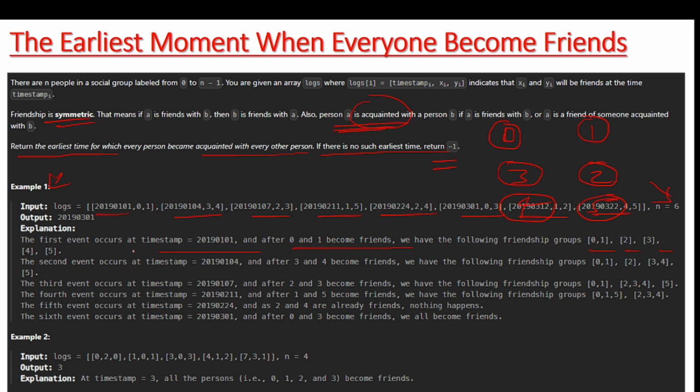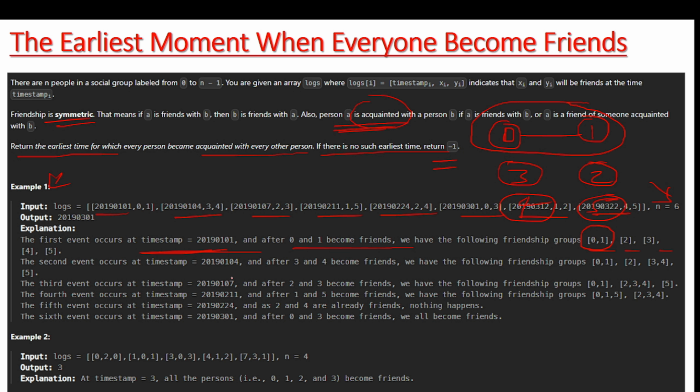Once this timestamp came, here 0 and 1 became friends. That is why we have taken 0 and 1 in one group and the rest are in other groups. Now, how many groups are there? These two are in one group and the rest are independent groups. So in total: 1 2 3 4 5, 5 groups are there. Initially it was 6 groups.